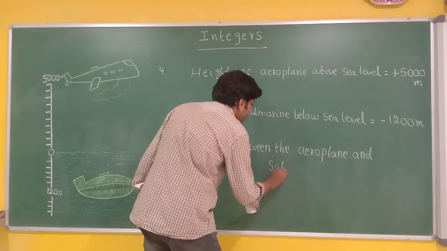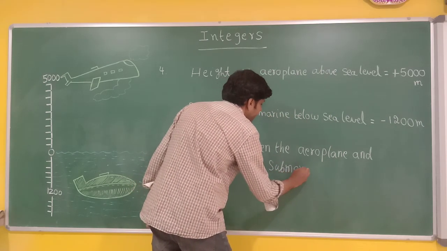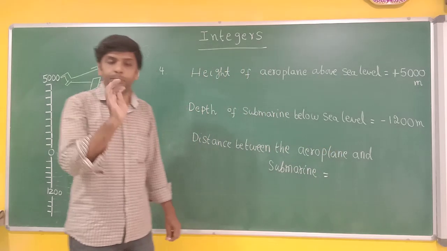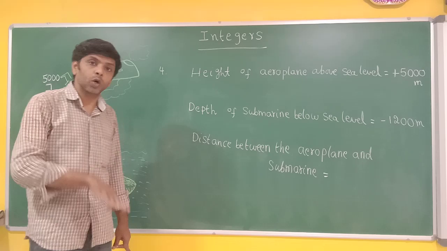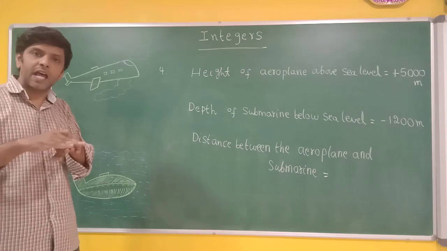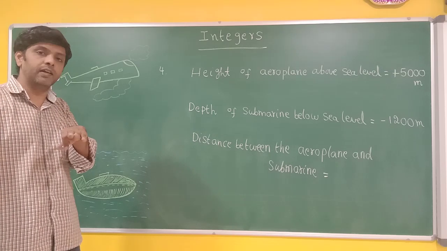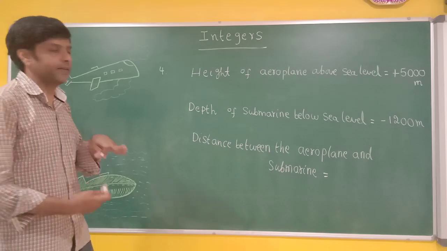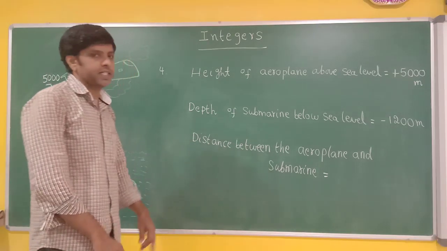Do you know the meaning of submarine? Submarine is the name of a ship which will travel below the water level. Normal ships will travel on the level of water, on the water, but submarines will travel below the water level. So we have to find the distance.